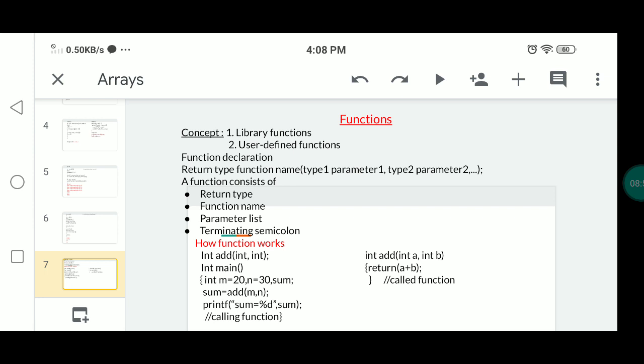The next, abstraction, means if you are just using the function in your program, then you don't have to worry about how it works inside the function. For example, we are using the scanf function.